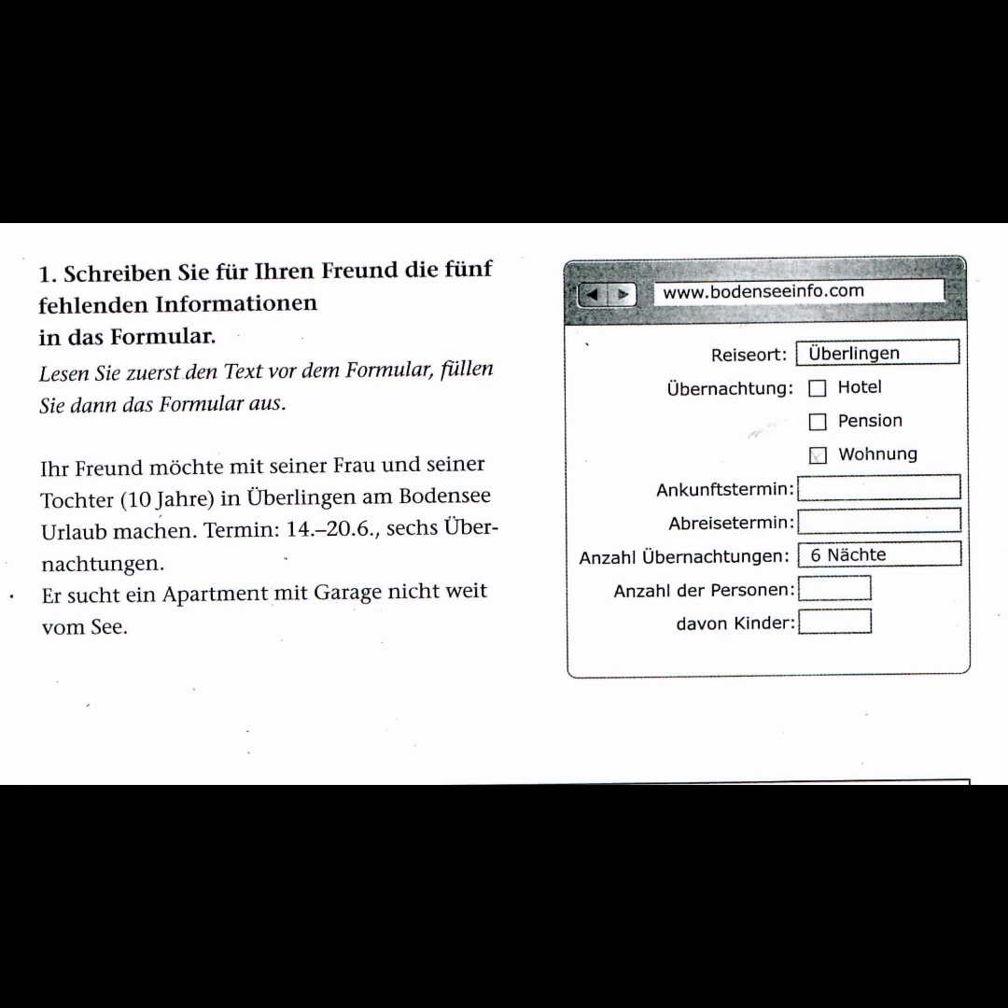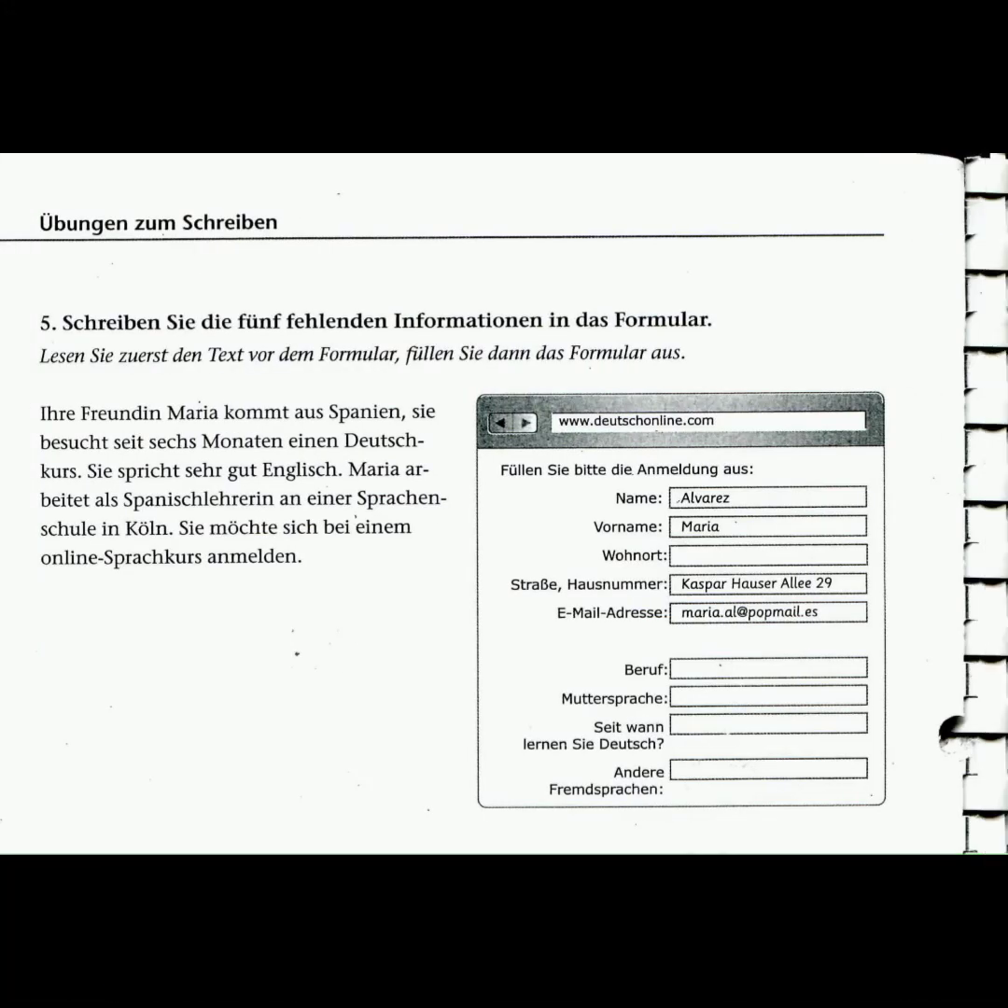Now let's get to see the last form. The last form goes like this. As always, the instruction: Schreiben Sie die 5 fehlenden Informationen in das Formular. Write the 5 missing pieces of information in the form. It begins, Ihre Freundin Maria kommt aus Spanien. So your friend Maria comes from Spain. Sie besucht seit 6 Monaten einen Deutschkurs. So she has been attending a German course for 6 months.